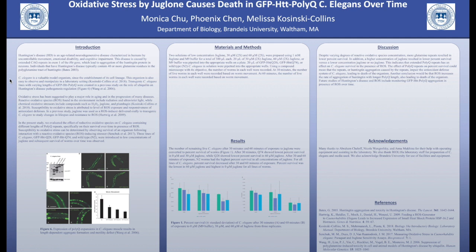To study Huntington's disease in a biological laboratory, C. elegans is a valuable model organism. Its significant utility in Huntington's research is due to the establishment of its cell lineage, which includes all the neurons of the adult hermaphrodite, and that they are easy to observe and manipulate in a laboratory.